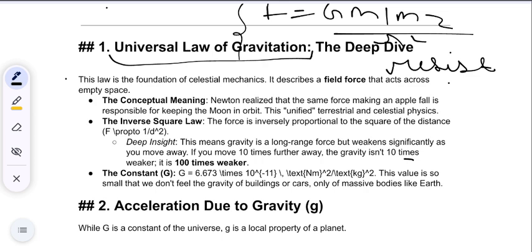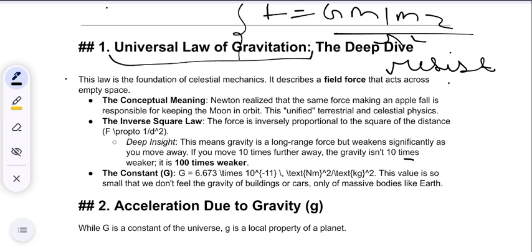Okay, and what does it state? It states an object remains in a state of rest or of uniform motion. Uniform motion means at a fixed motion, or rest, in a straight line unless compelled to change the state. It remains in a straight line unless it is forced to change the state by a force applied on it.